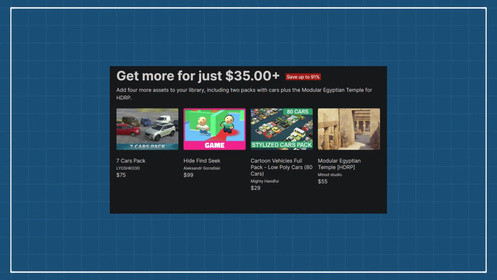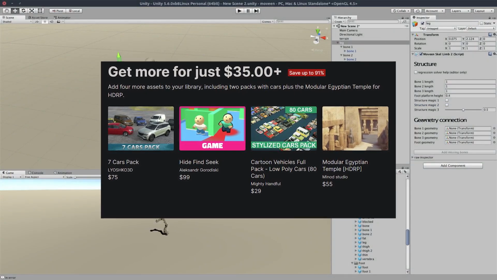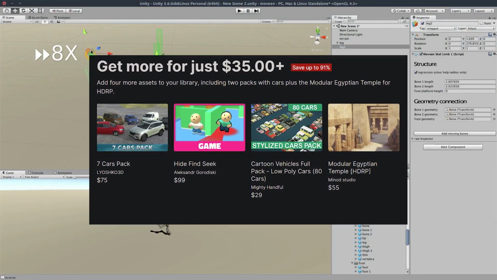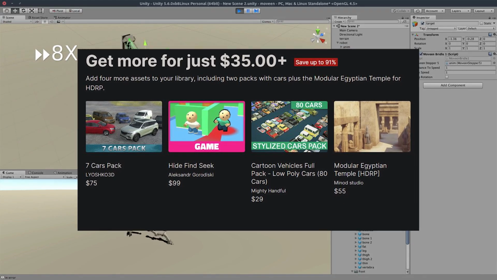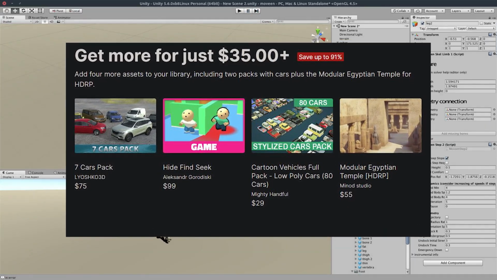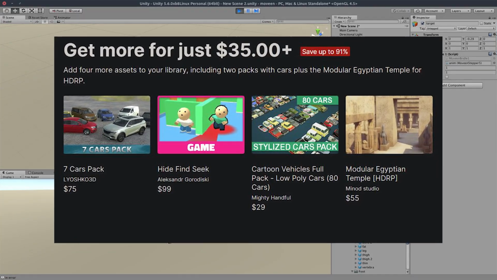The next one at $35 or more is everything that I've just mentioned, including Hide, Find, Seek, 7 Cars Pack, Cartoon Vehicles, and the Modular Egyptian Temple for HDRP.